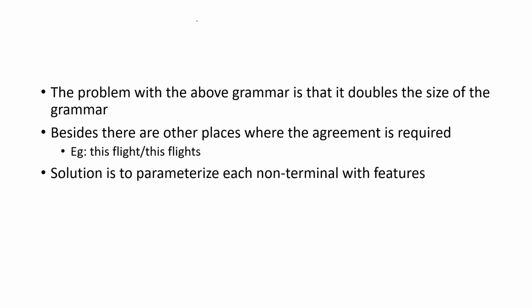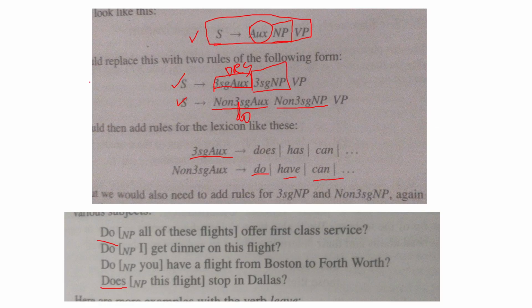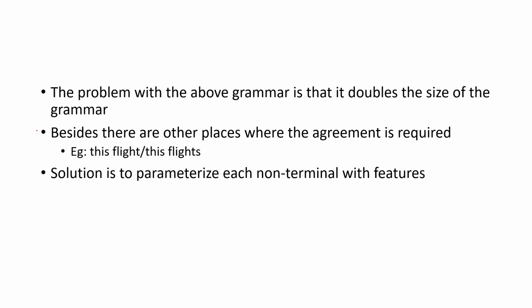So the problem with the above grammar is that it doubles the size of the grammar. Now, it is not only in matchings like this that this problem happens. There are other places where this agreement is required. Earlier, what we talked about was, if you have a noun phrase and it is third person singular, its auxiliary verb also has to be third person singular. That is what we said.